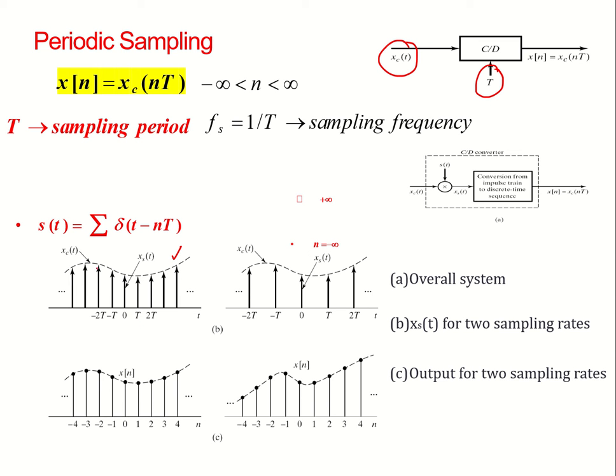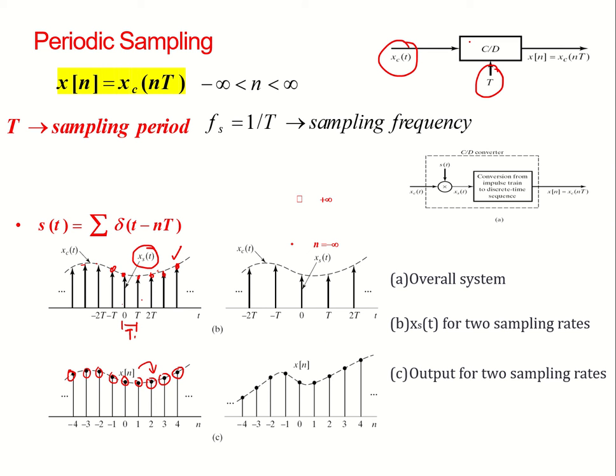Now I take its samples at specific intervals, and the time between two samples is my sampling period. After taking the samples we will get only these values. So this is basically your discrete signal.